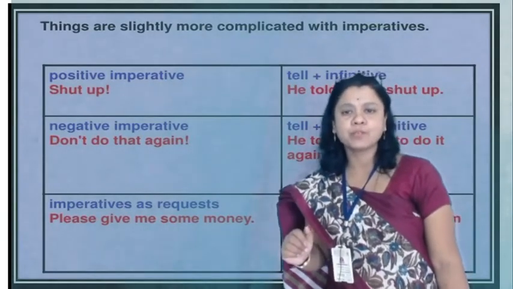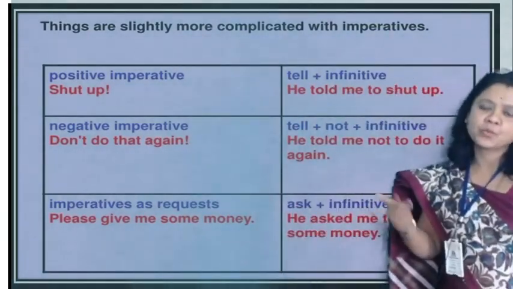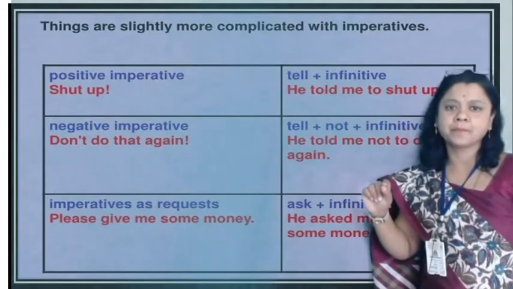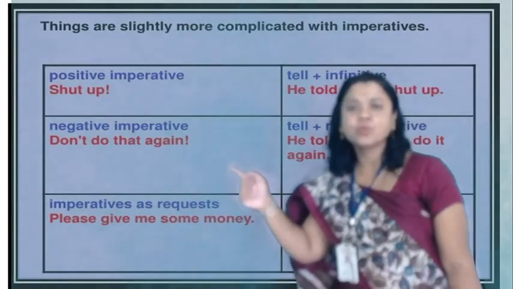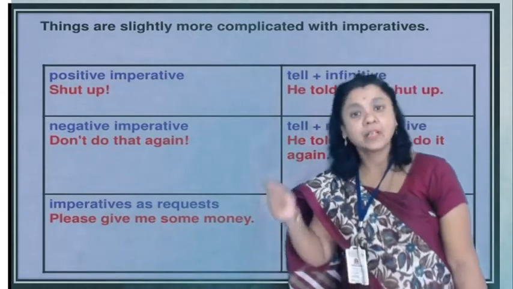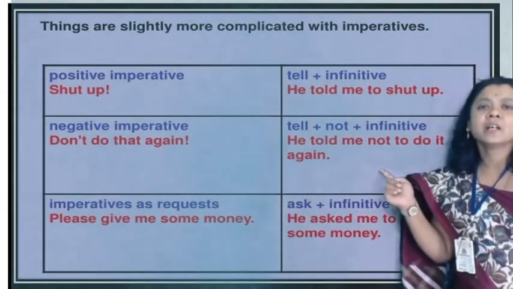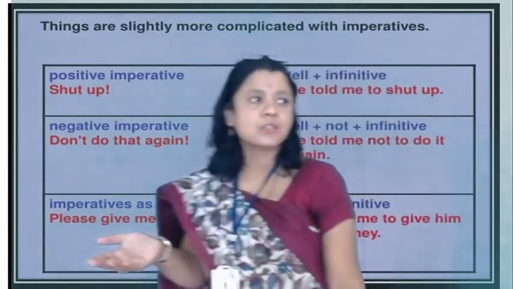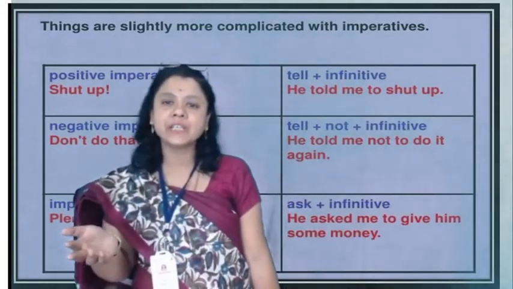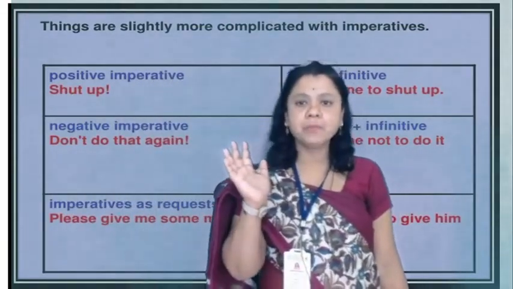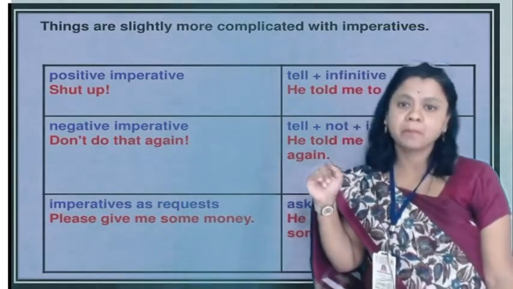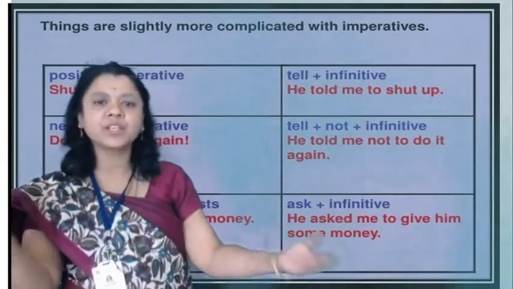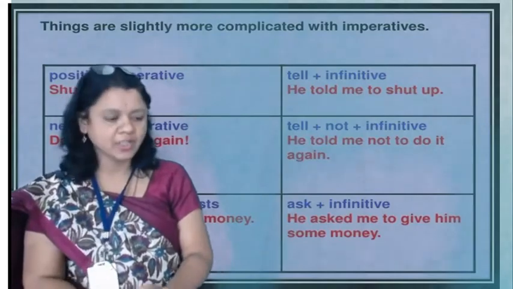Now positive imperative: "Shut up." He told me to shut up. Negative: "Don't do that again." Again here you are going to use the to-infinitive. He told me not to do it again. Right? Imperatives as a request: "Please give me some money." And here, he asked me to give him some money. Right?